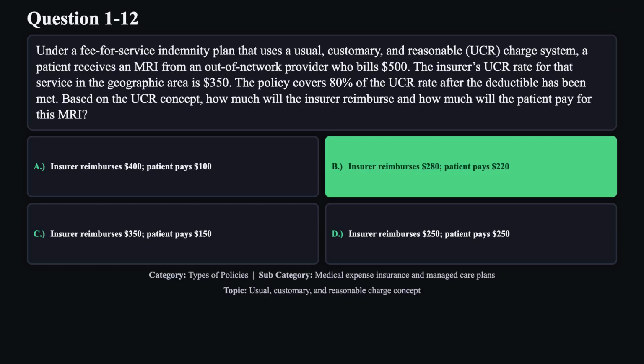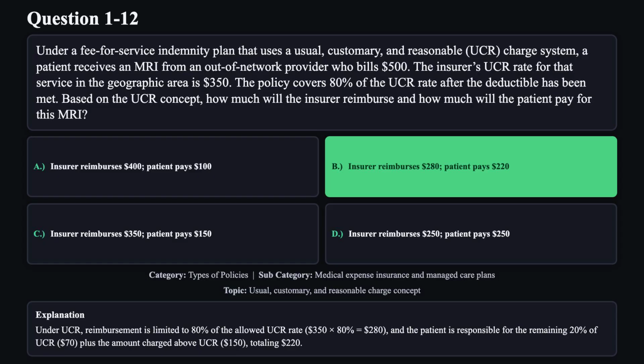The correct answer is B. Under UCR, reimbursement is limited to 80% of the allowed UCR rate. $350 multiplied by 80% equals $280, and the patient is responsible for the remaining 20% of UCR, $70, plus the amount charged above UCR, $150, totaling $220.